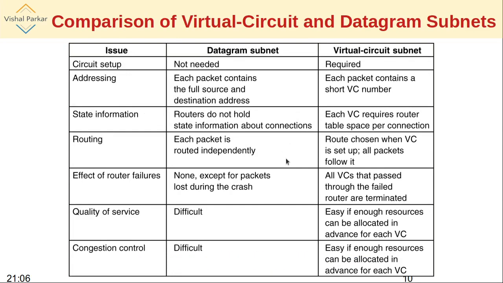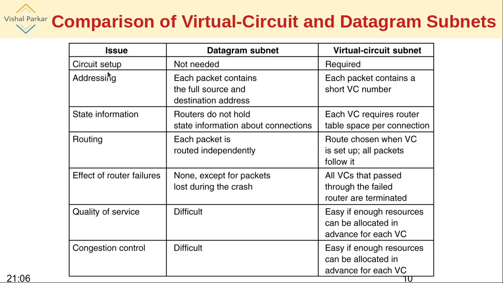So the comparison of virtual circuit and datagram subnets is due now. Now we will compare them on different issues, the datagram subnet and the virtual circuit subnet. As we have just seen, circuit setup is not required for a datagram, because the path itself is not present. Whereas in the case of virtual circuit, it is essentially required first.